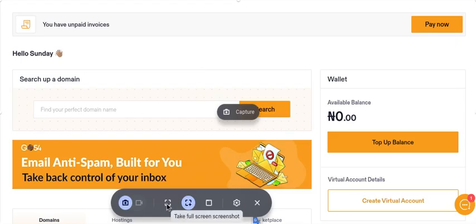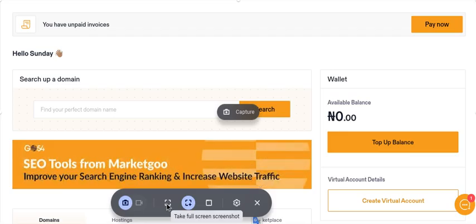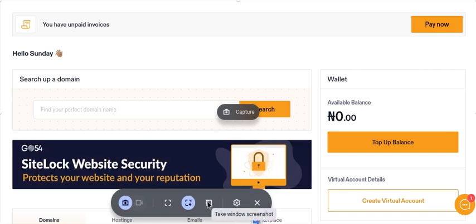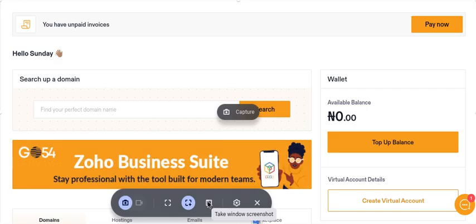And if you select this, you can take a full screenshot which will capture the whole screen, everything that is being shown on the screen is recorded. Then take a window screenshot. You can select a window, a setting window on your Chromebook, that you will capture or that you will record.